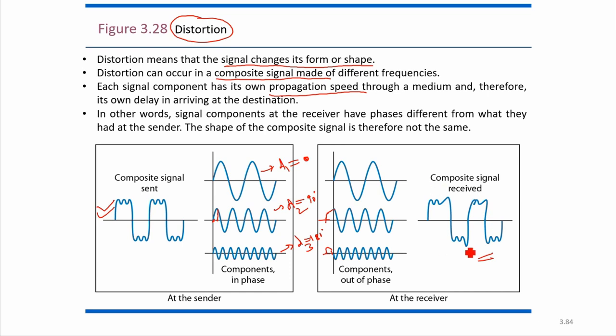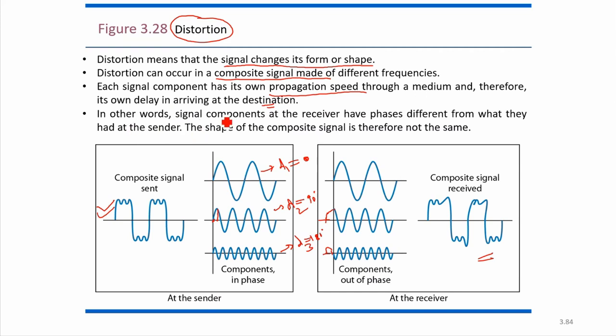Distortion takes place when more than one signal is there, and because the different signals have different speeds in a transmission medium, that will cause the distortion of the signal. And there is its own delay in arriving at the destination.